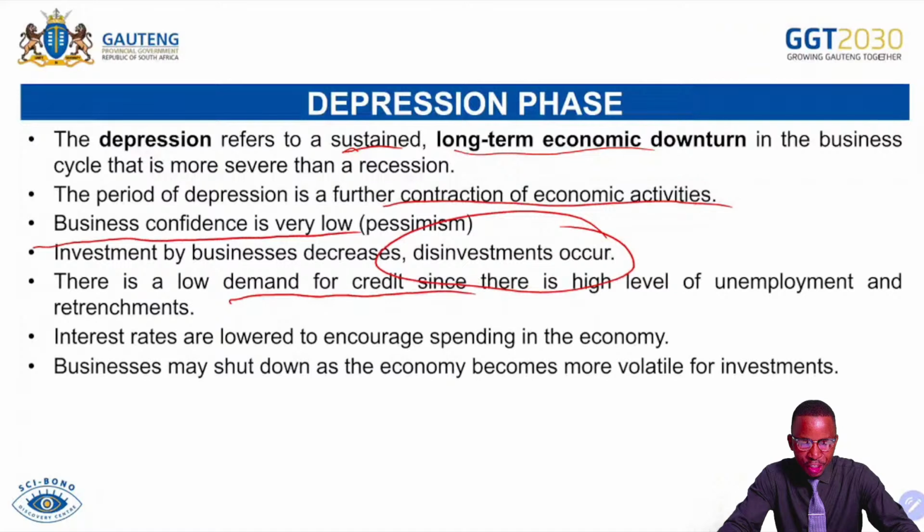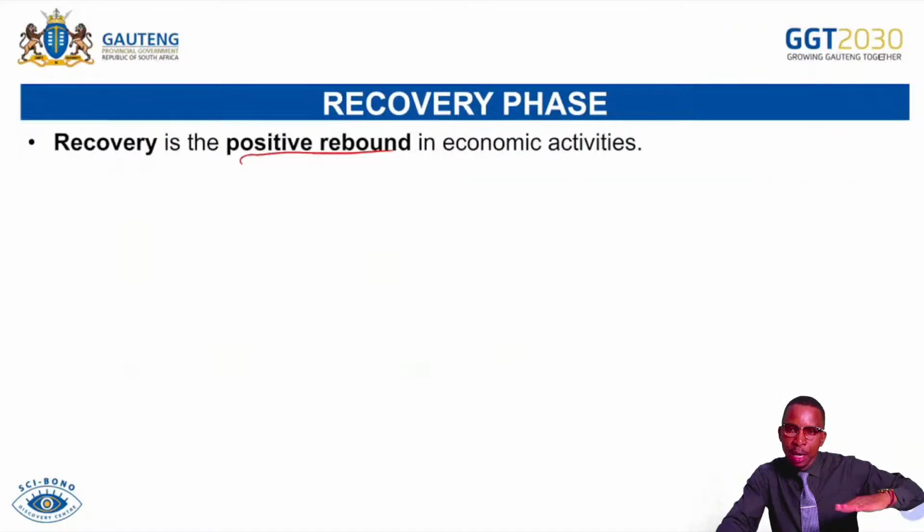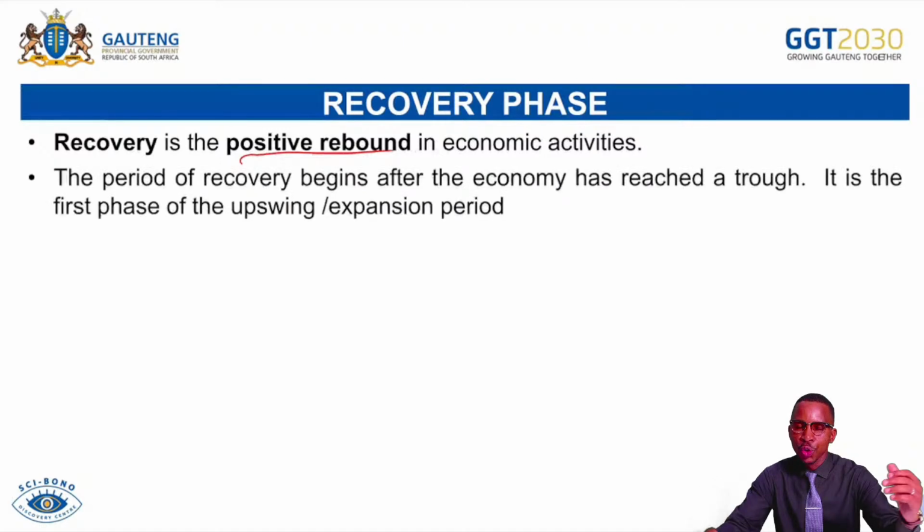Then we check the recovery phase. That's when we now have a positive rebound in economic activities. So recovery is a positive rebound in economic activities. We have seen recovery just up there, after the trough, when the economy starts to go up slightly, then we say we have recovery. Be aware, whatever you know about recession is opposite to what you know about recovery. So if you understand recession, you must understand the recovery because they oppose each other. That's the best way to understand these phases.